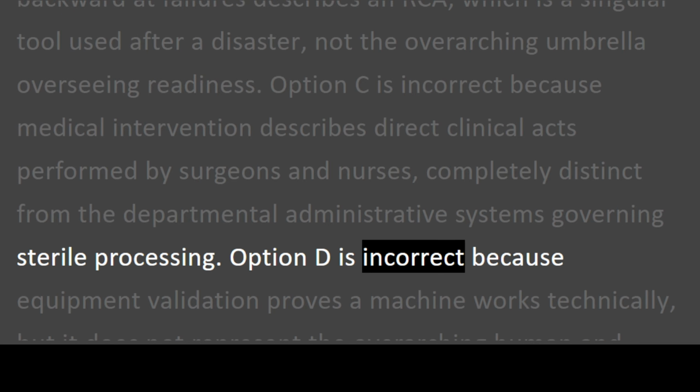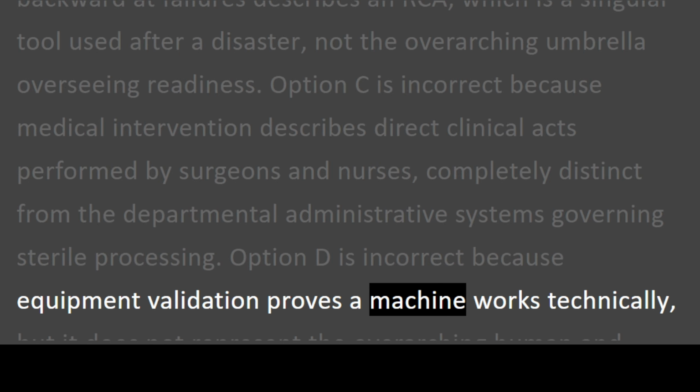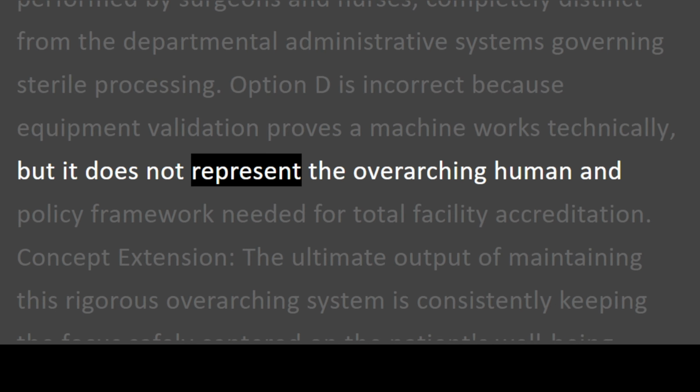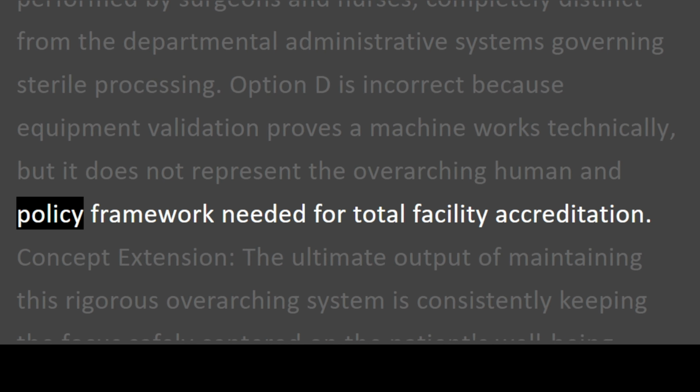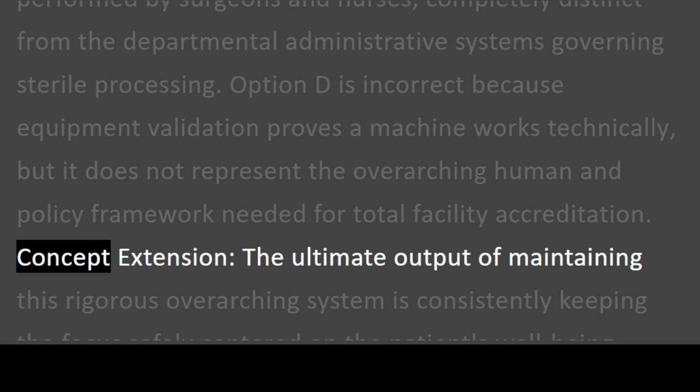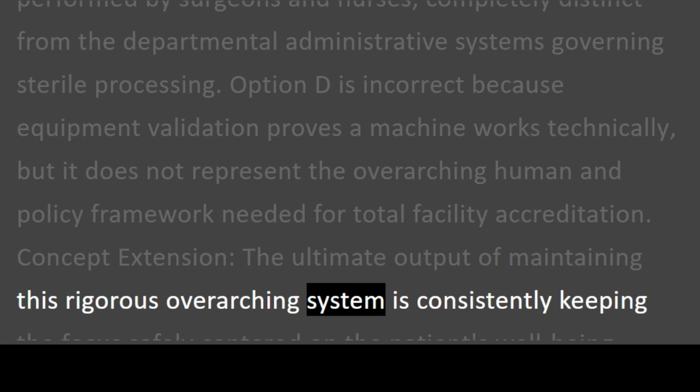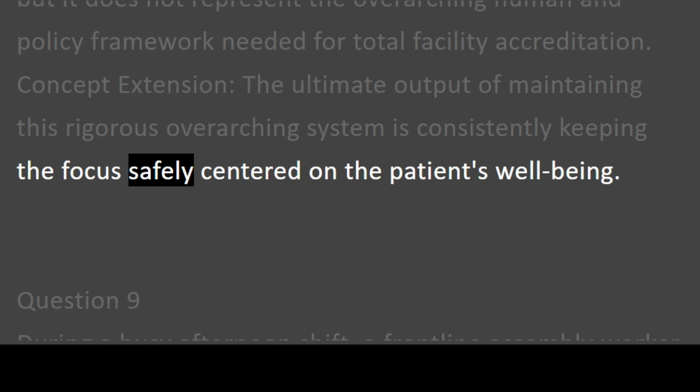Option D is incorrect because equipment validation proves a machine works technically, but it does not represent the overarching human and policy framework needed for total facility accreditation. Concept extension. The ultimate output of maintaining this rigorous overarching system is consistently keeping the focus safely centered on the